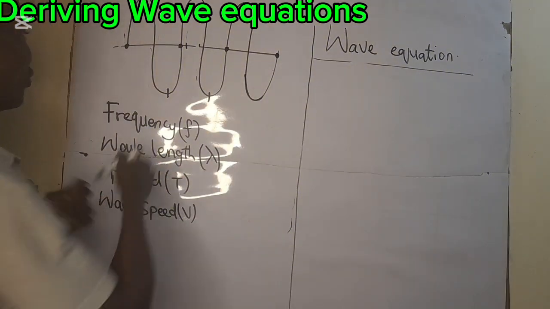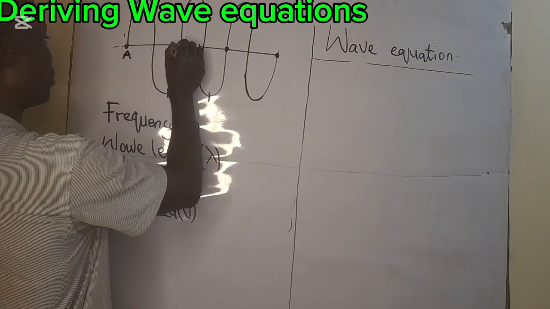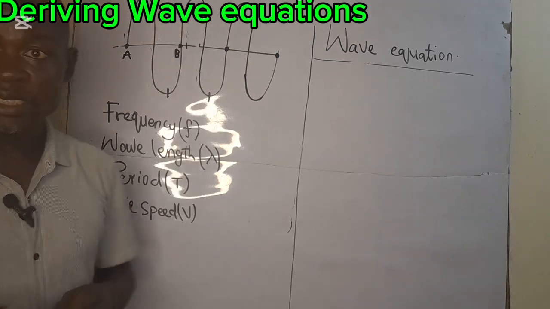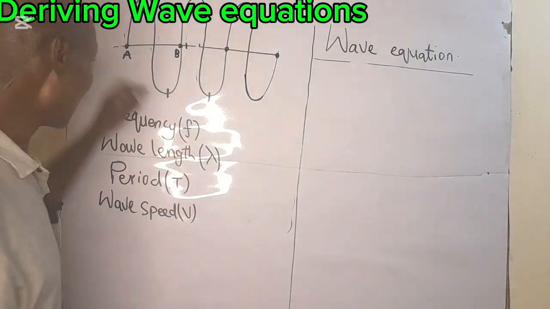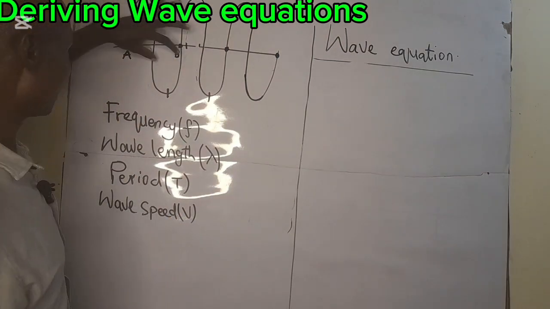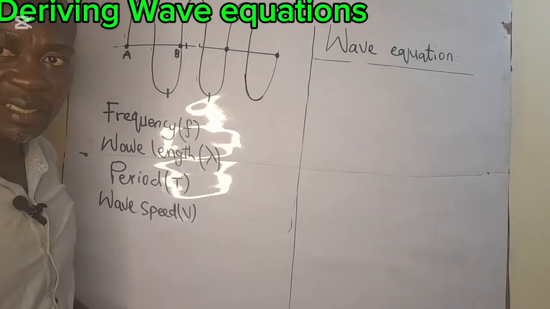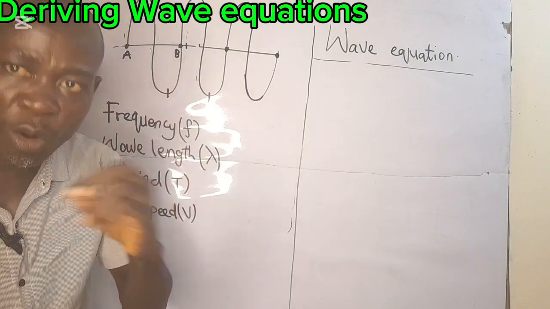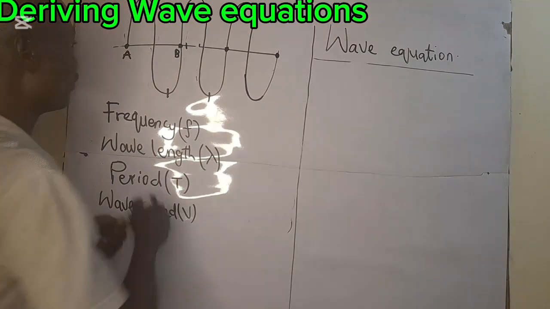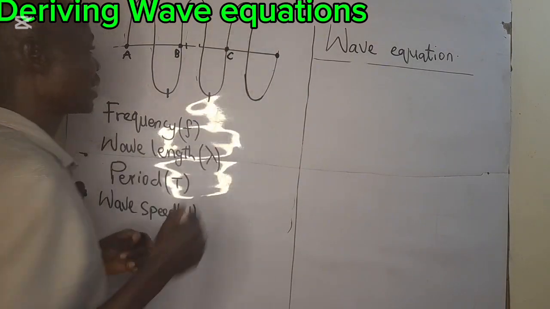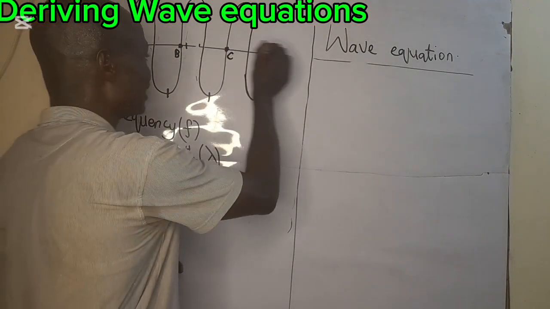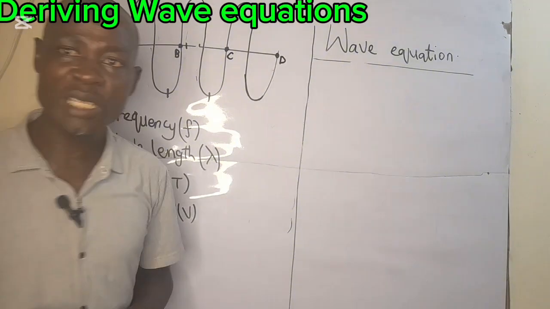From point A to point B is the wavelength. It is half of a circle and then half of another circle. That is a complete wave. From B to C is another wavelength, and C to D is another wavelength.